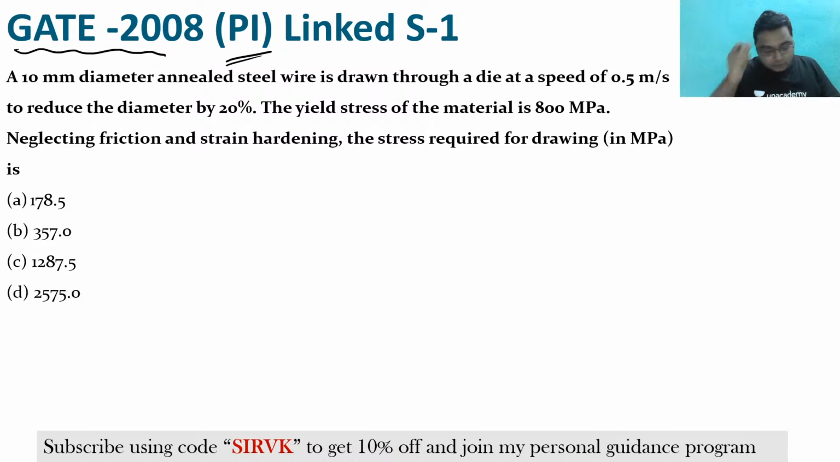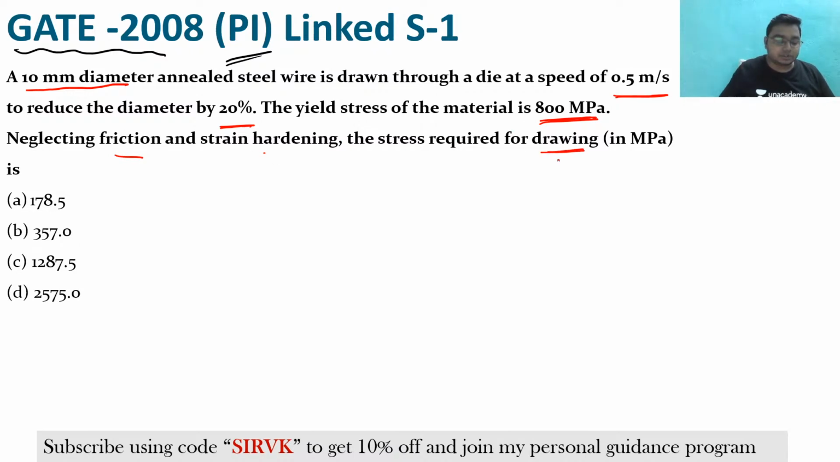Okay, let me explain this question, so that if you are in a dilemma and do not understand the question, don't worry. There is a 10 mm diameter annealed steel wire, drawn through a die at a speed of 0.5 meter per second to reduce the diameter by 20%. So this is the process. The yield stress of the material is 800 megapascal.